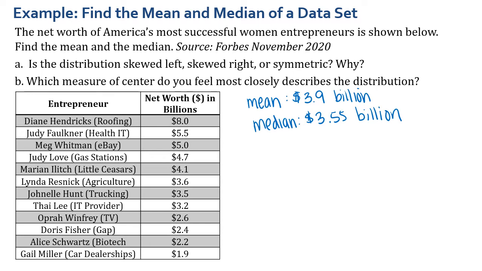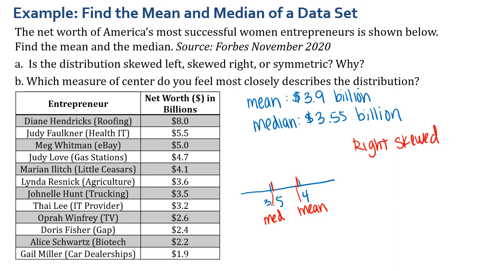Now, if I were to draw this out, let's say we've got 3.5 and 4, the median falls about right here, and then the mean falls about right here. Again, you can see that the mean is getting pulled to the right, so this would be right skewed. Now let's think about why. Why is this right skewed?